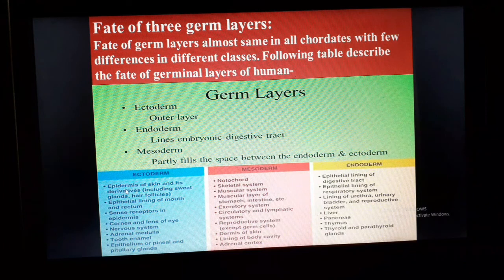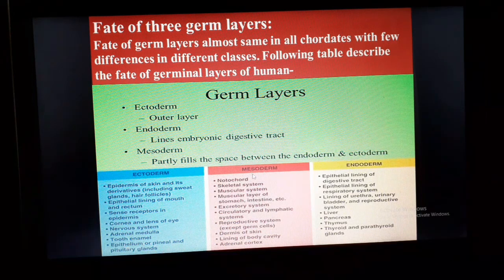It consists of the epidermis of skin and its derivatives including sweat glands, hair follicles, etc. Epithelial lining of mouth and rectum, sense receptors in epidermis, cornea and lens of eye, nervous system, adrenal medulla, tooth enamel, which is the strongest part of our body, epithelium of pineal and pituitary glands.